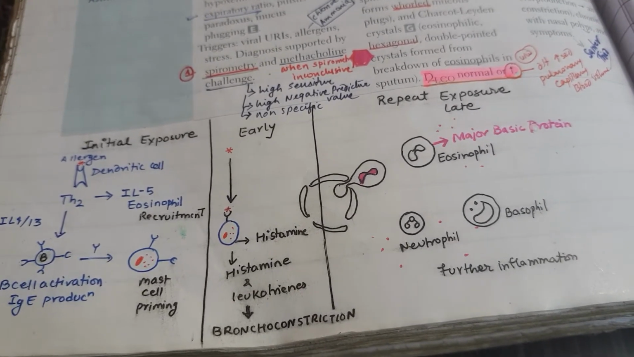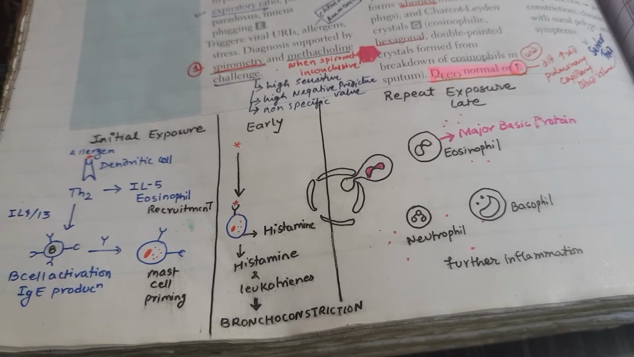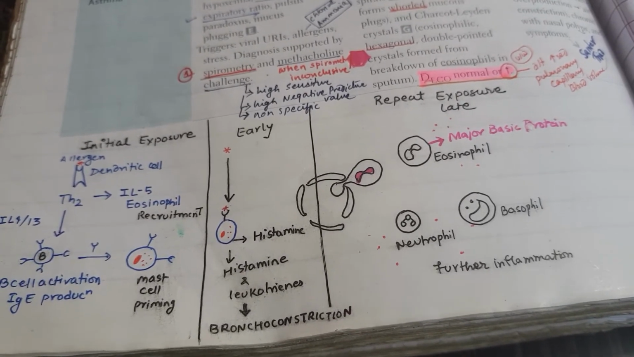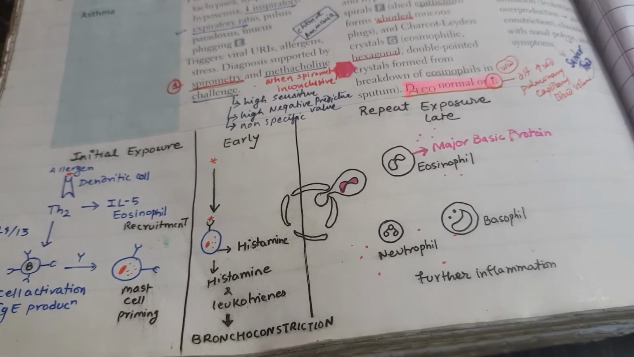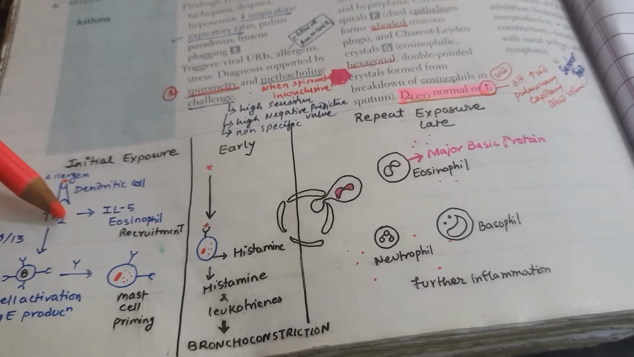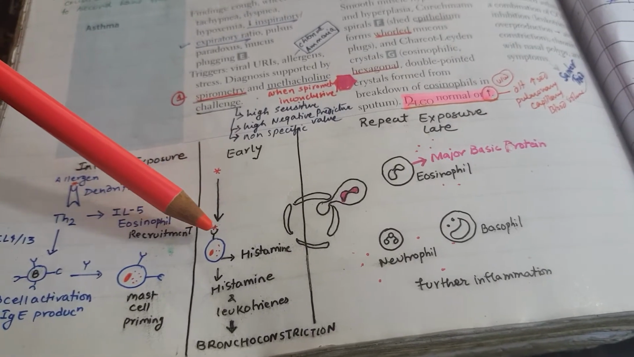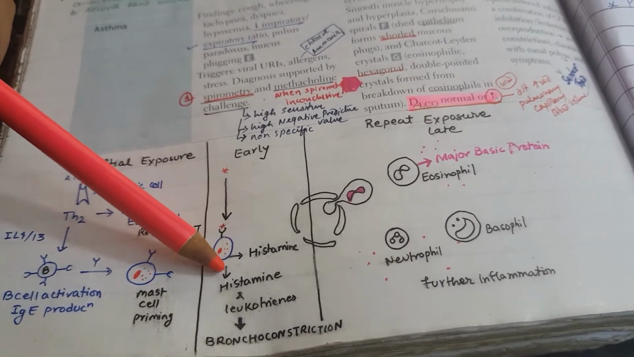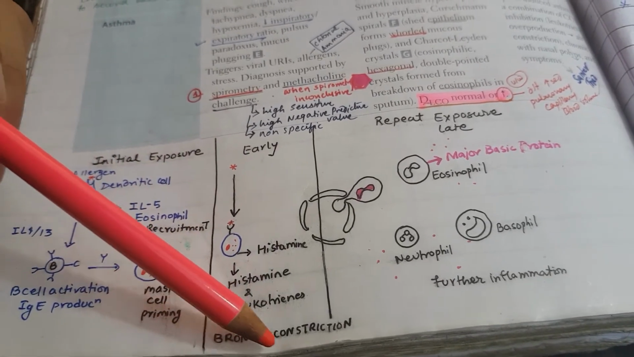In the early phase, there will be activation of the mast cell, which was already primed in the initial exposure. It will get activated when it encounters an antigen, the same antigen. After it encounters the antigen, histamine and leukotrienes will be released, and this can cause bronchoconstriction.